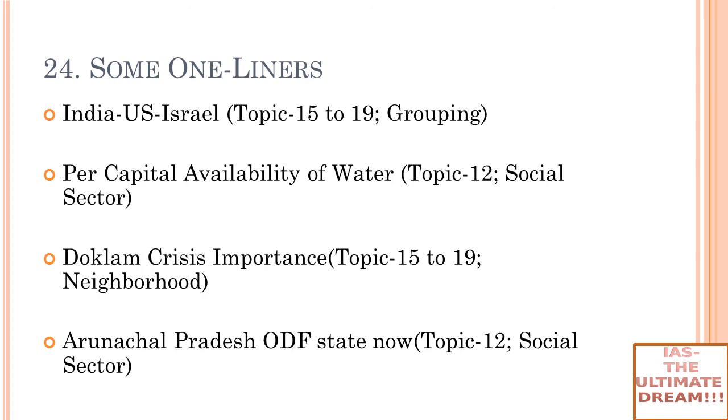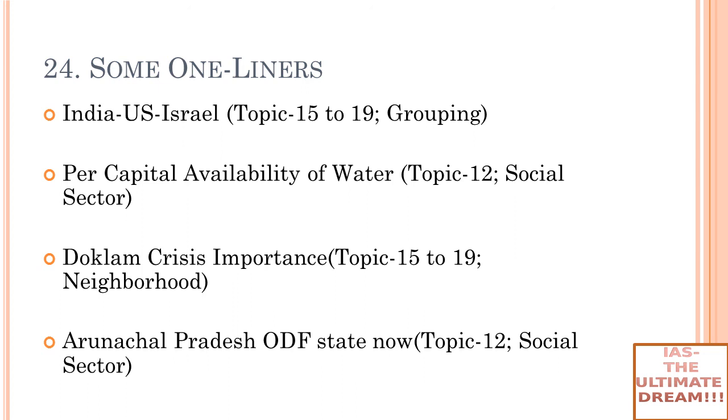Fine. Okay. Now the other one-liner was Arunachal Pradesh, ODF state now. Arunachal Pradesh has become the new ODF state, open defecation free state. The other five states are Kerala, Himachal Pradesh, Sikkim, Uttarakhand and Haryana. Whenever you see this kind of news, it has been declared ODF under Swachh Bharat Mission Gramin. You must be thinking, what is the status under Swachh Bharat Mission Urban? In urban areas, open defecation is not that big an issue. It is a phenomenon more prevalent in rural areas. That's why you always see the status under Swachh Bharat Mission Gramin.